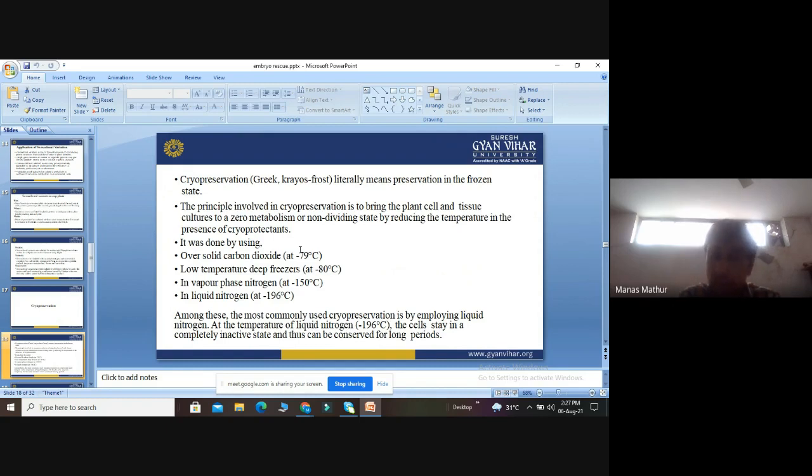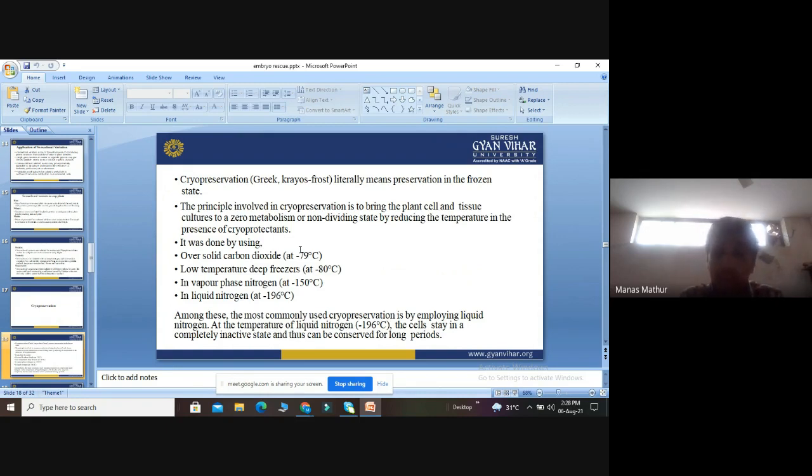So all these are basically four methods used in the process of cryopreservation. Among these, the most common is the use of liquid nitrogen, because at a temperature of minus 196 the cells stay in a completely inactive state, and thus they can be conserved for thousands of years, for longer periods.